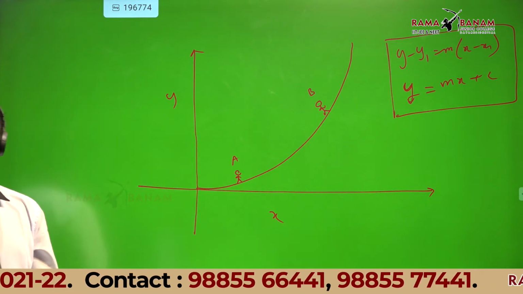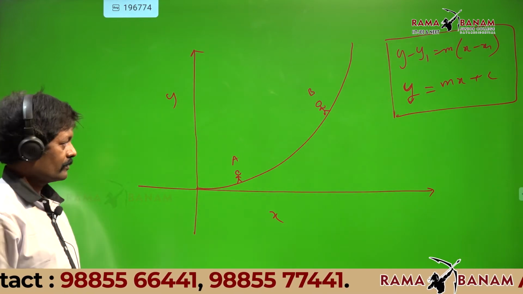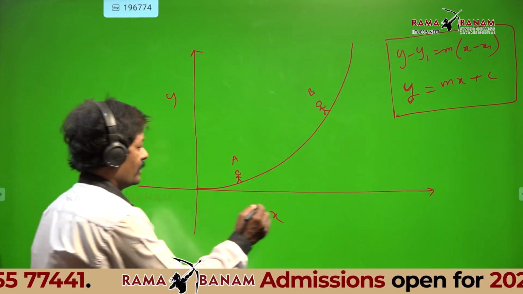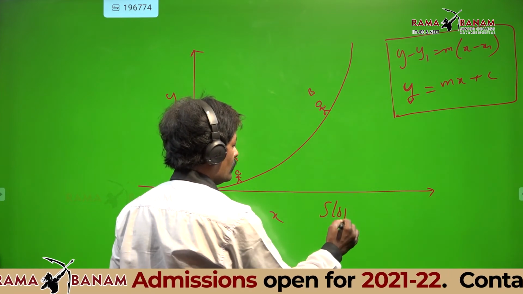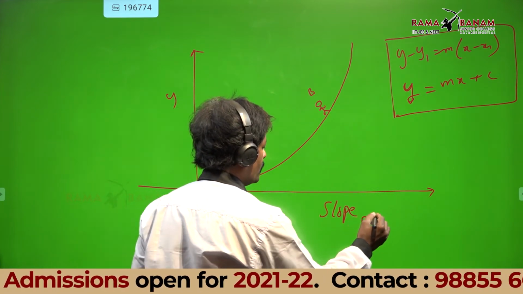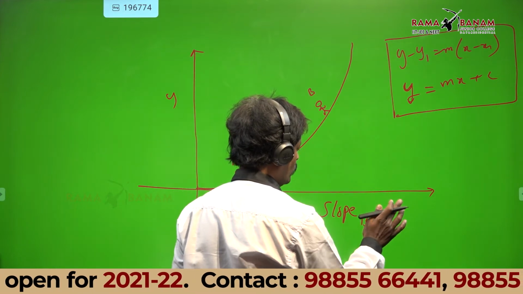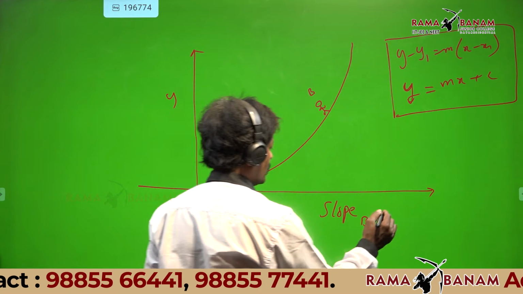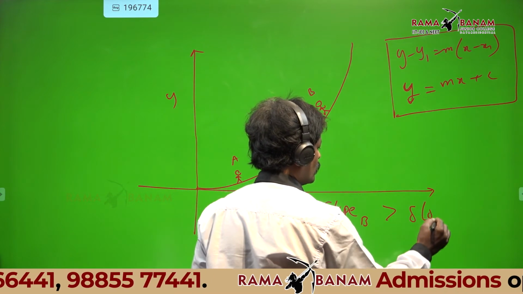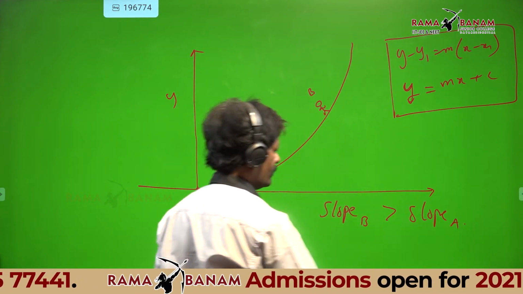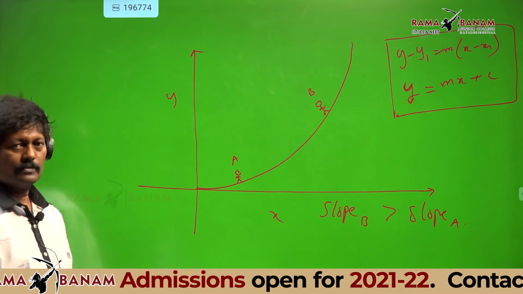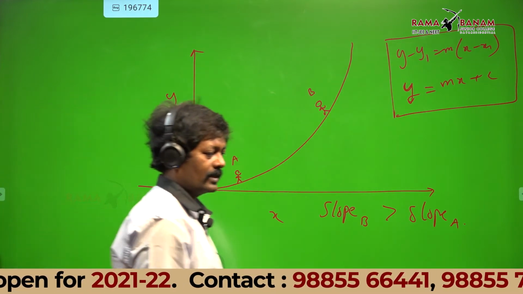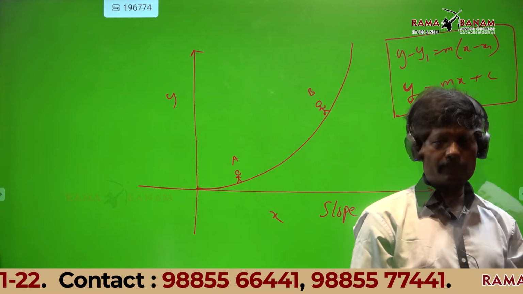Now, draw this diagram and write there, slope at B is greater than slope at A. Write those two equations also at the side. That means rough work you are writing, that is all.